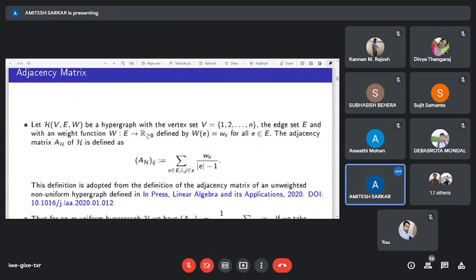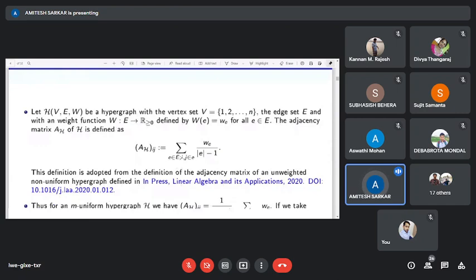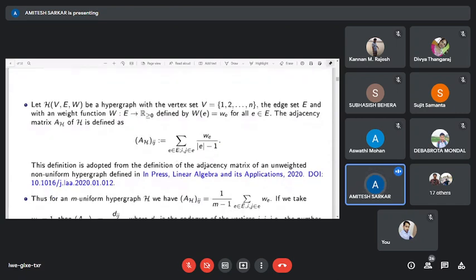So for a hypergraph H with vertex set V and edge set E, we also consider a weight function W from E to the non-negative real numbers, defined by W of e equals w_e.